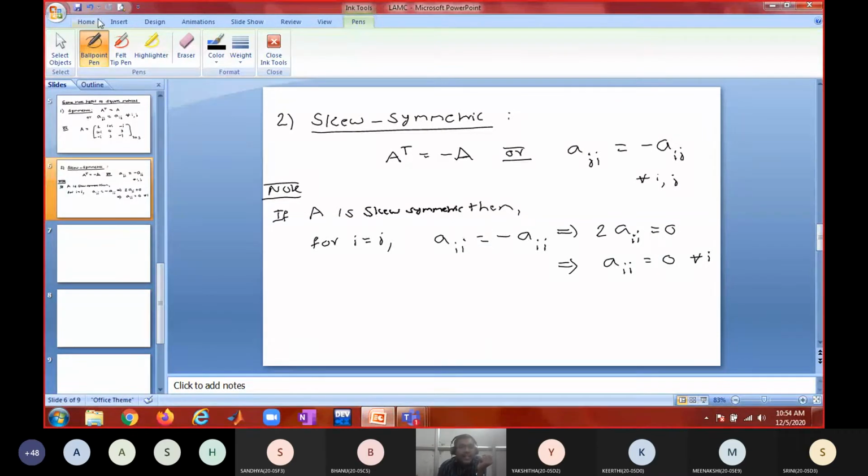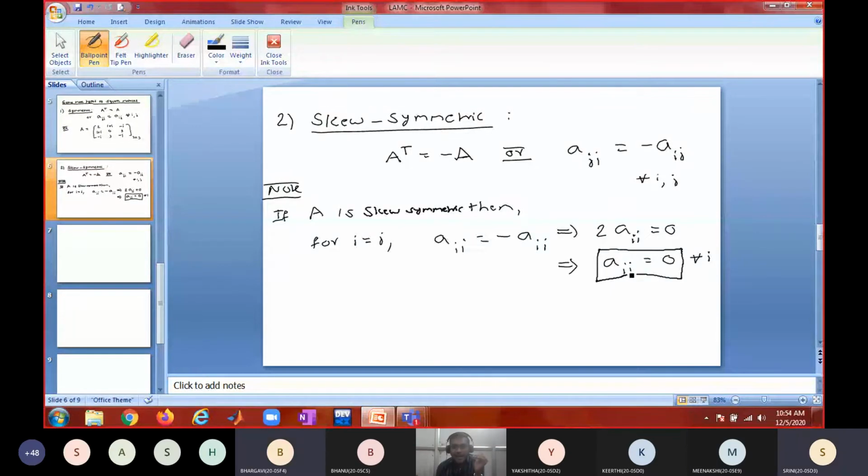Okay, so what is your understanding? In a skew symmetric matrix, what kind of elements are zeros? The principal diagonal elements are all zeros. That should be the property of skew symmetry. So if you notice any principal diagonal element is non-zero, can it be skew symmetric? No. And if all diagonal elements are zeros, can you call it skew symmetric? No.